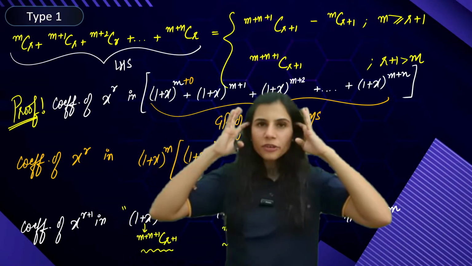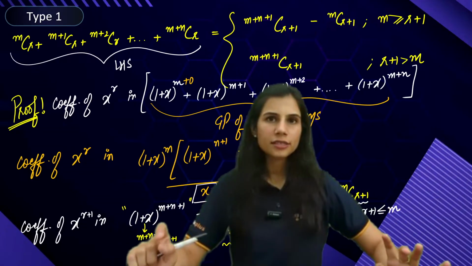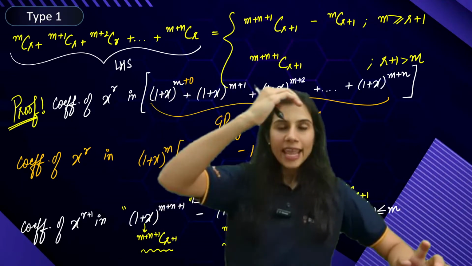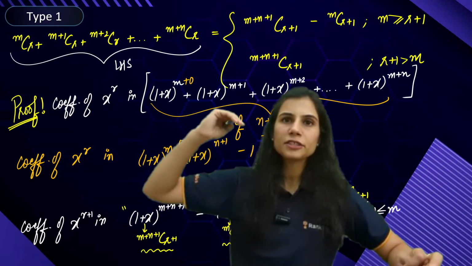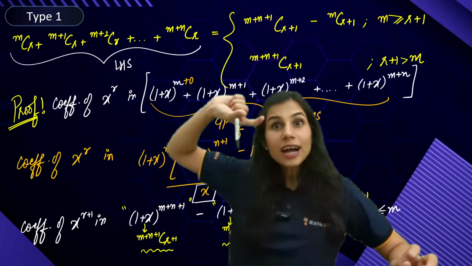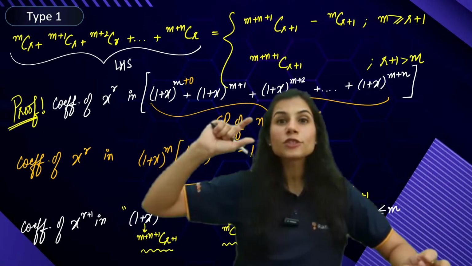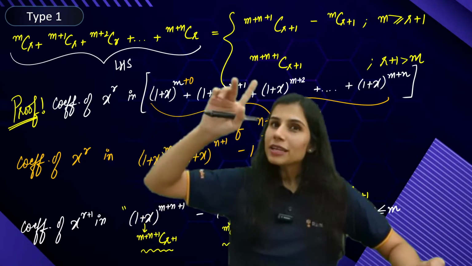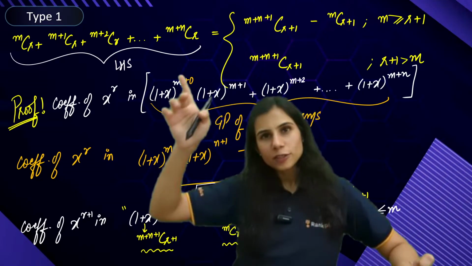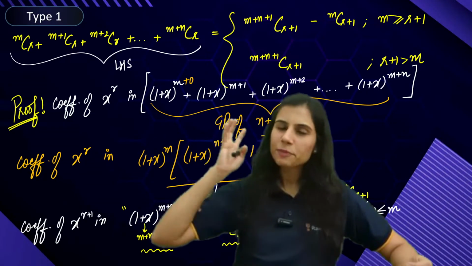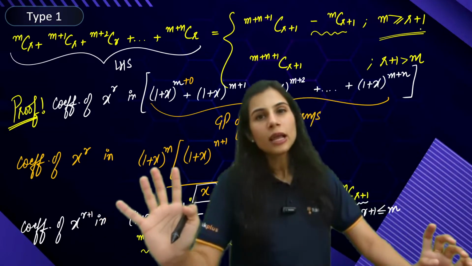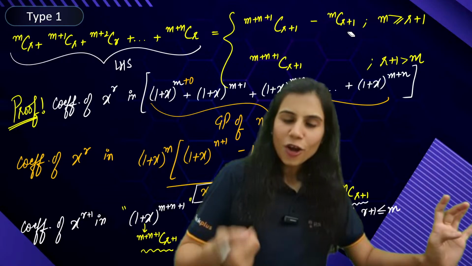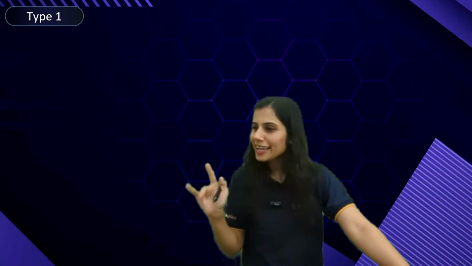So how you can remember it is, your lower indices are constant and upper indices are increasing by 1. mCr, (m+1)Cr, (m+2)Cr, (m+3)Cr, and so on, (m+n)Cr. So whatever is the highest upper index where your series is stopping, what is my answer? Plus 1 above, plus 1 below: (m+n+1)C(r+1). That's majorly your answer, and the subtracted quantity arises only when the condition is met, otherwise it's 0. Alright, cool, easy peasy now. Did you understand?